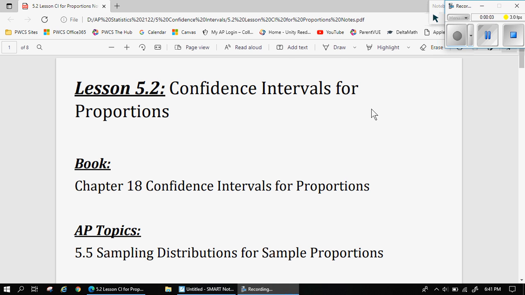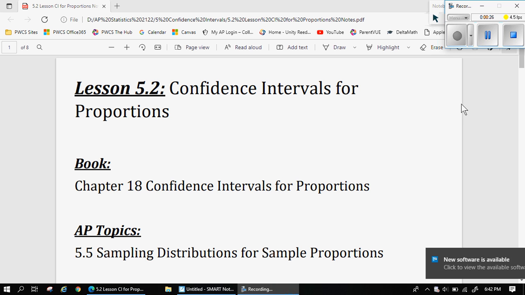Hey y'all, we have been talking the last couple lessons about distribution of sample proportions and sample means, and we use those to find out if things were likely or unlikely. We could use those to find probabilities of things happening, and so now we're going to use those in other ways. And today we're going to talk about confidence intervals.